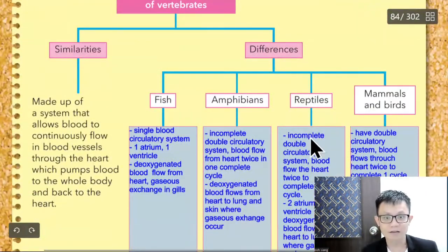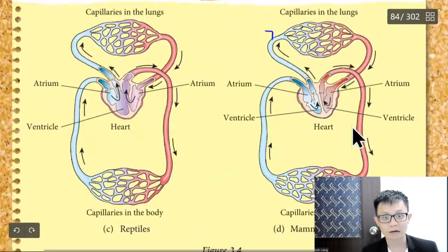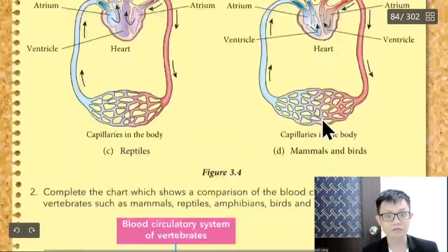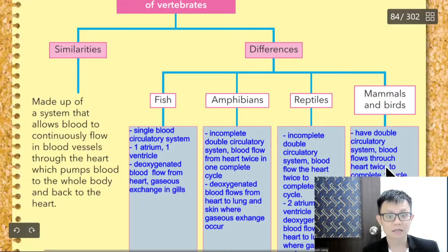And for the reptile, incomplete again, is 2 times. 2 times go in, 2 times go out. And for the human, it is 2 times. 2 times go in, 2 times go out. That's why we call it the double circulatory system. This one is quite easy.